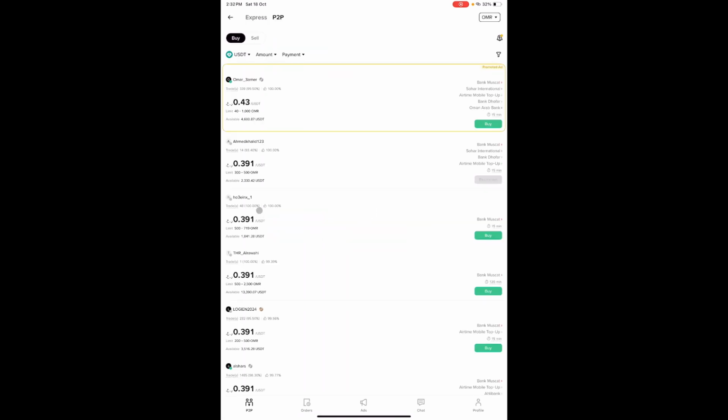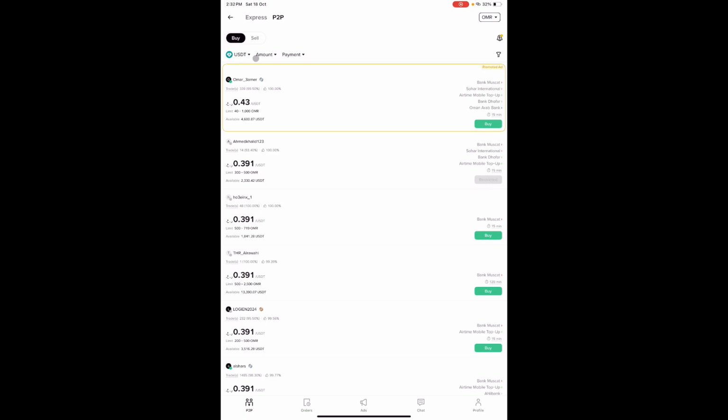When we click on P2P, this is the first screen we see. Here there is buy and there is sell. We are not selling, we are buying, which is called P2P, from person to person or peer to peer. So we have to be here, but we have to be very careful.